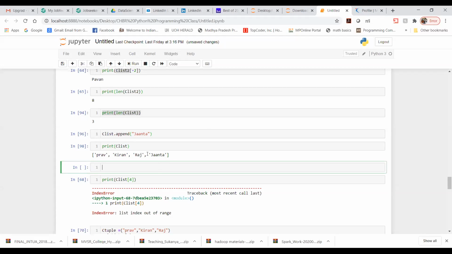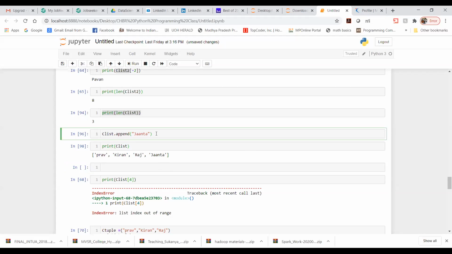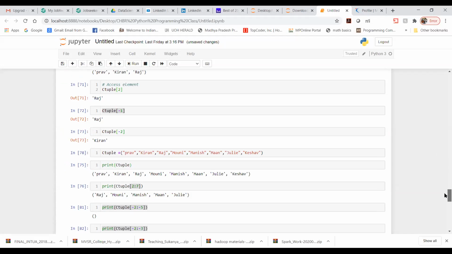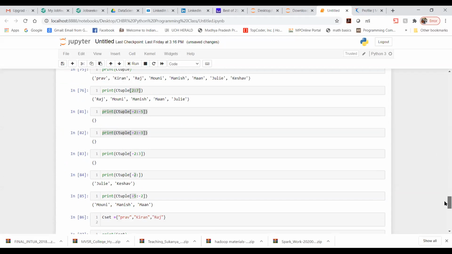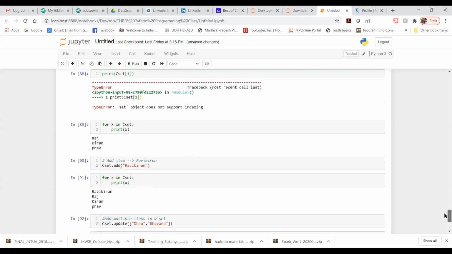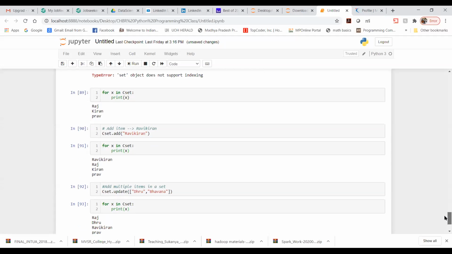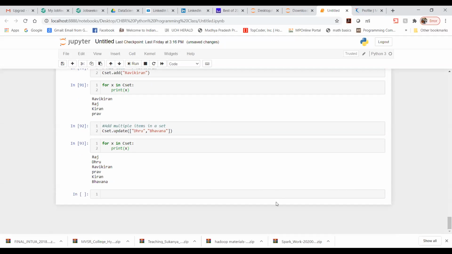Yes. So in this manner, you can use append to add to a list. In the same manner, you can perform the same action over the set as well. In set, what are we going to use? In set, we have to use add or update. In tuple, we have to use append. Now, with this, we are good to go ahead, and let me cover one more thing in a set.